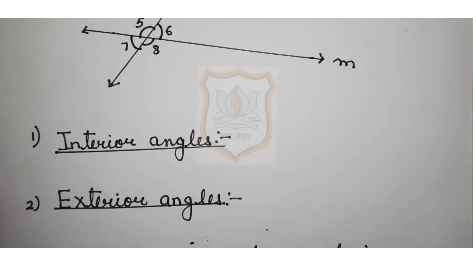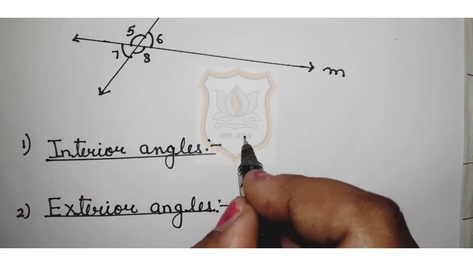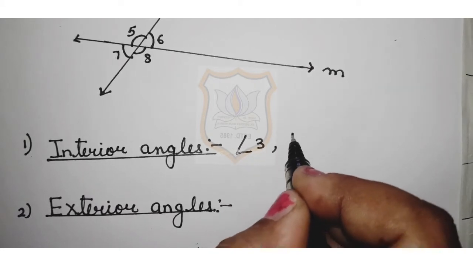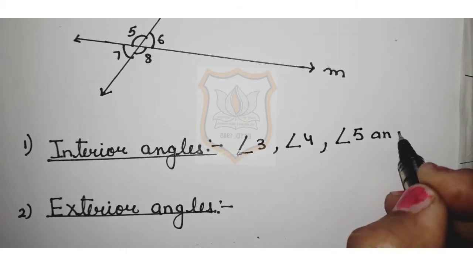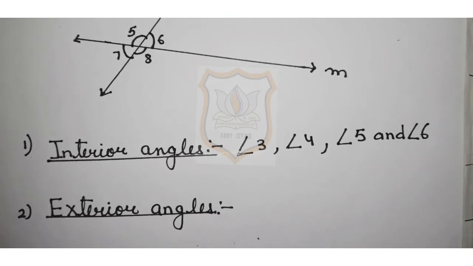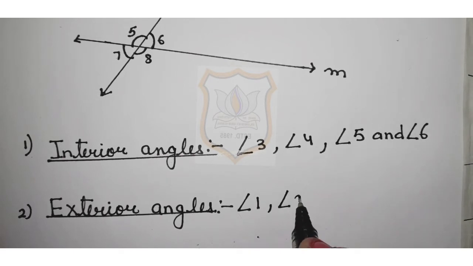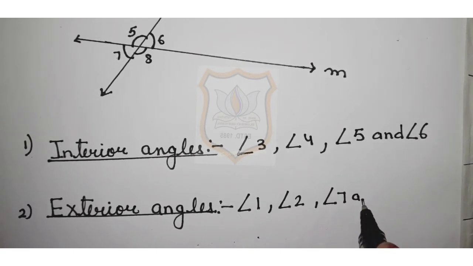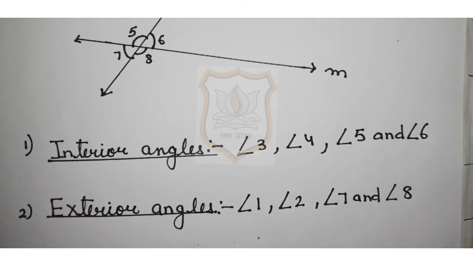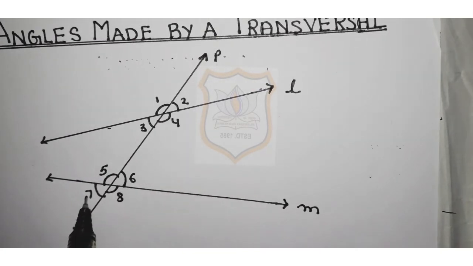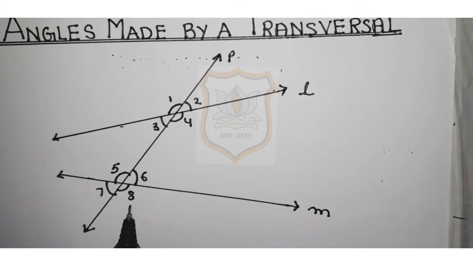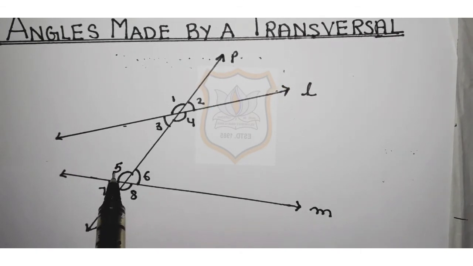So students, we will write it out here. Angle 3, angle 4, angle 5 and angle 6 are interior angles. And angle 1, angle 2, angle 7 and angle 8 are exterior angles. Again see here. Angle 1, angle 2, angle 7, angle 8 are exterior angles. And angle 3, angle 4, angle 5, angle 6 are interior angles.